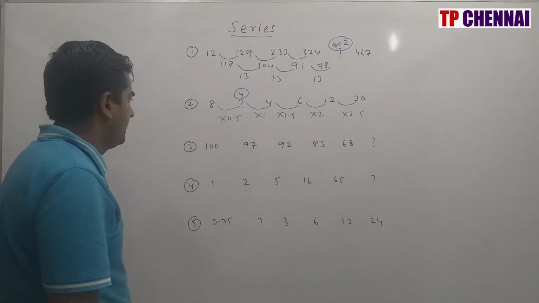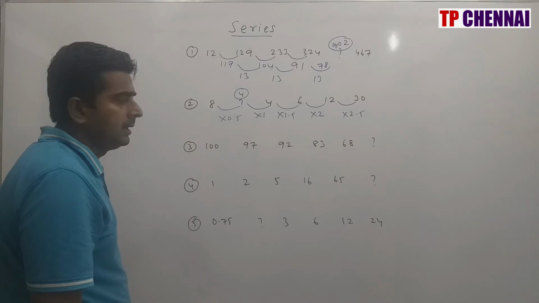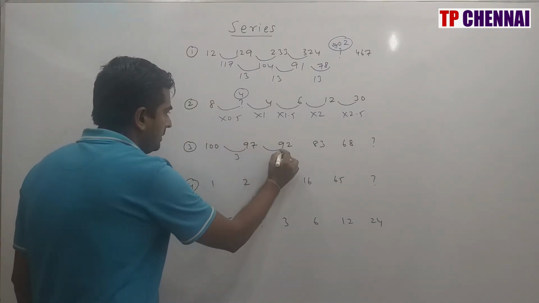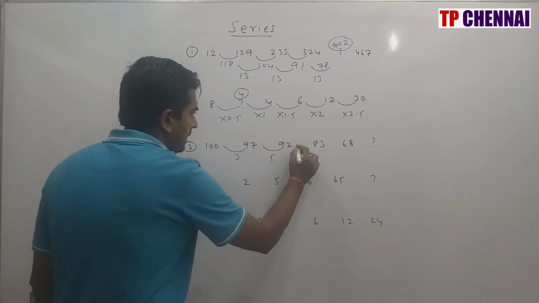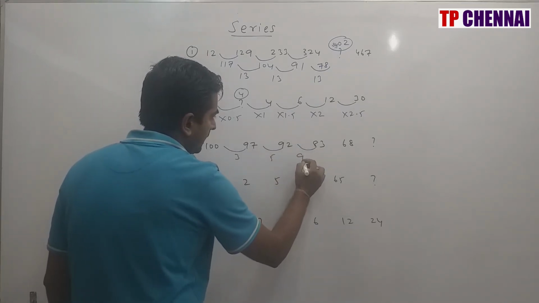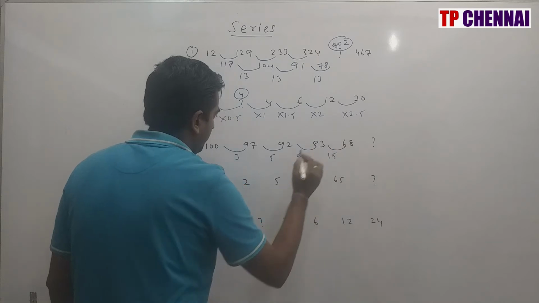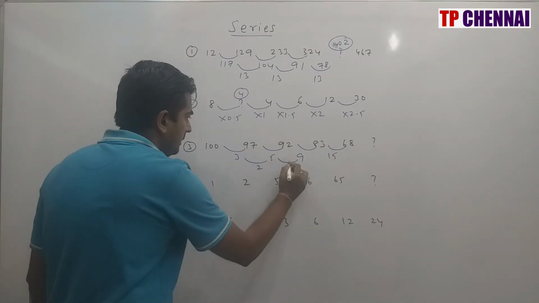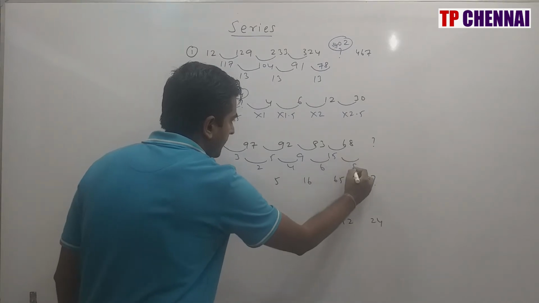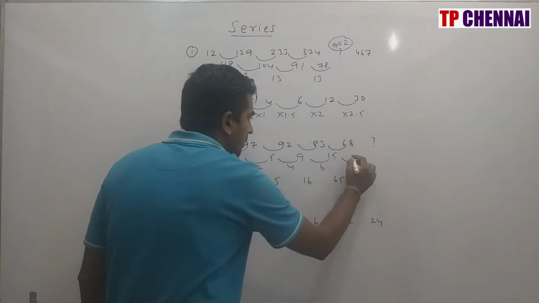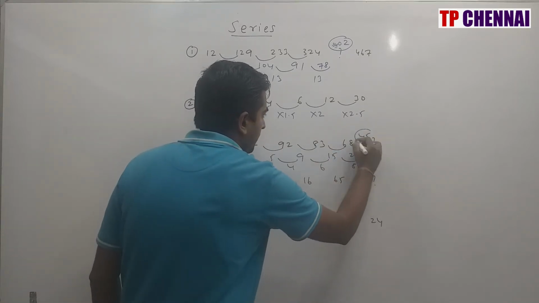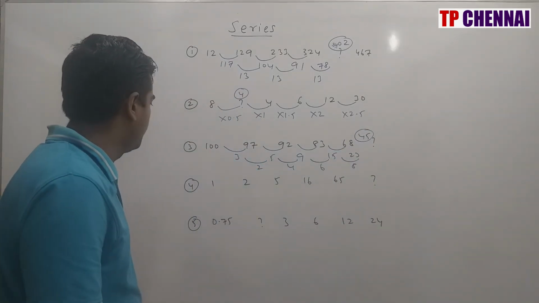Third one, 100, 97, 92, 83, 68. So again here how much difference is there? This is 3. This is how much? 5. This is how much? 9. This is how much? 15. So again when you see the second difference here, this is 2, this is 4, this is 6, this will be 8. So 15 plus 8 is nothing but how much? 23. And when you subtract 23, what is your answer? 45. My answer is nothing but 45.